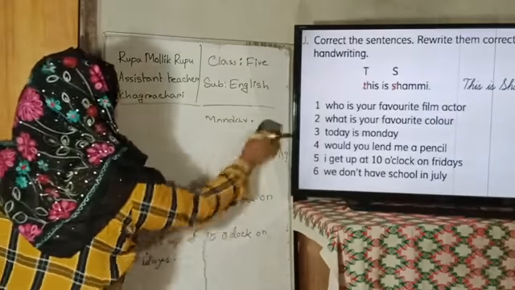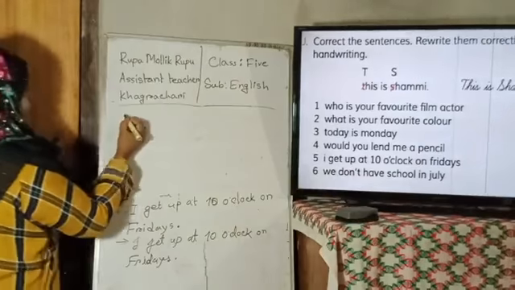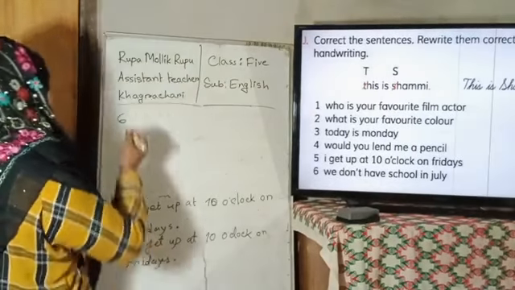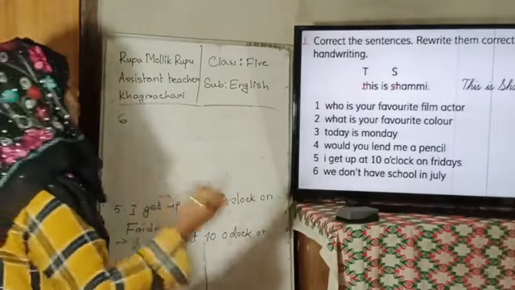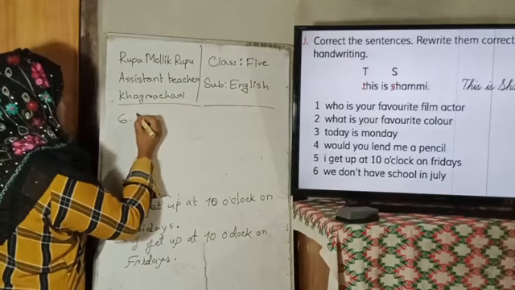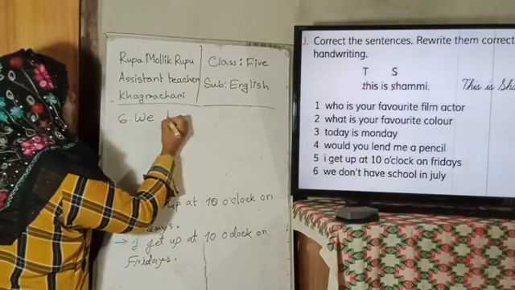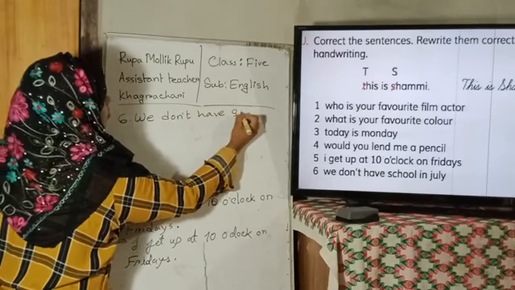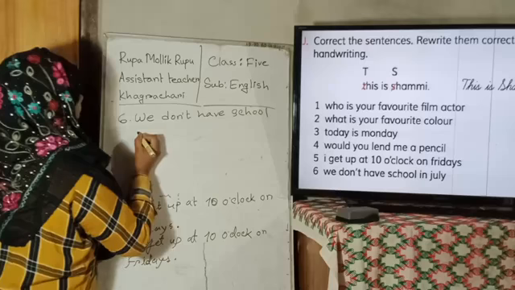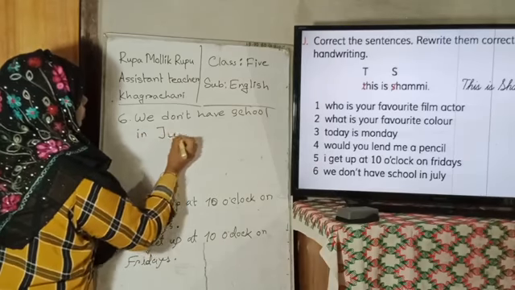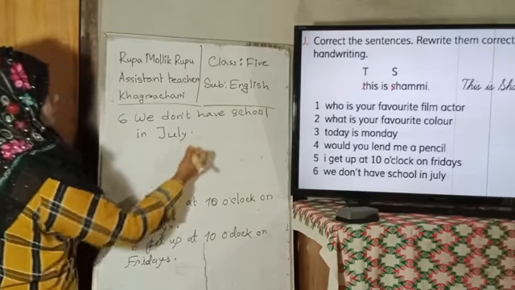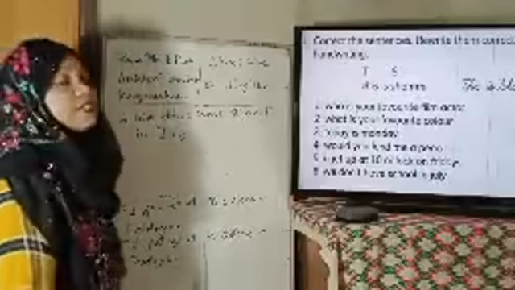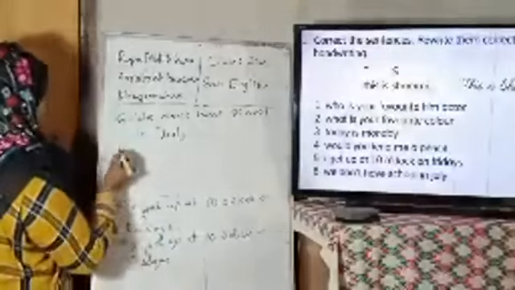Number 6. Okay. Now I have to write number 6. We don't have school in July. We don't have school in July. So we have to start this sentence with a capital W. We don't have school in July. Dear student, look at the sentence. I have written it with capital W. Now we have to write it in cursive letter. Okay.